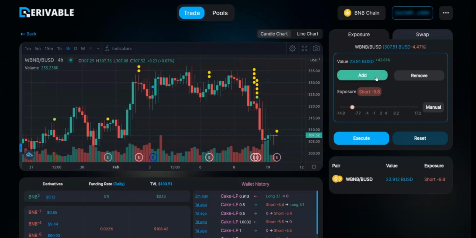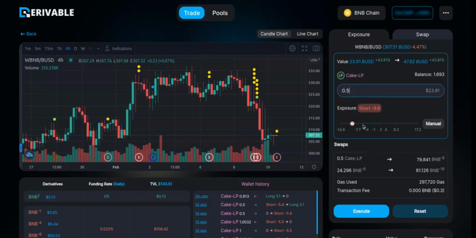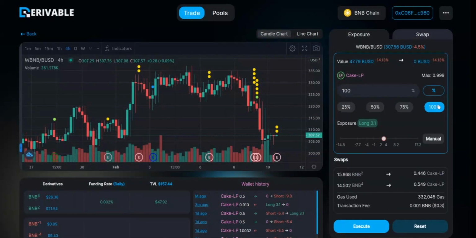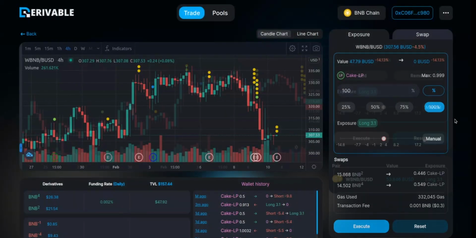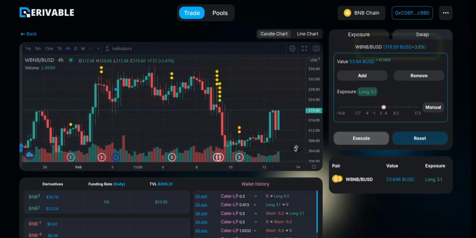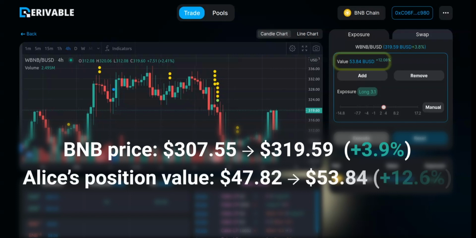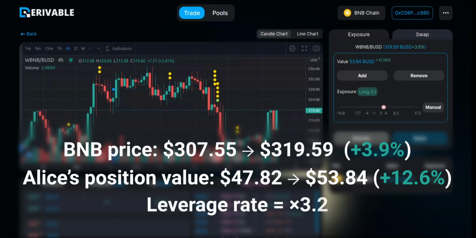To correct her mistake and add more value to the position, she performs another transaction which results in a $47.82 worth position with 3.14 times leverage. Now she can hold this position for a long time instead of the BNB token. After a while, when the BNB price is $319.59, which increased by 3.9%, Alice's position is now worth $53.84, which increased by 12.6%. So with Derivable, Alice can gain a long-term leveraged exposure of 3.2 times for her asset.